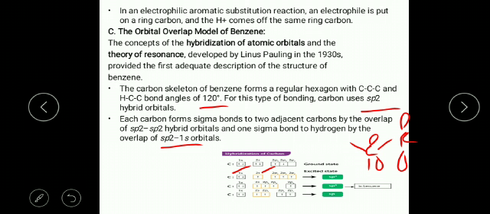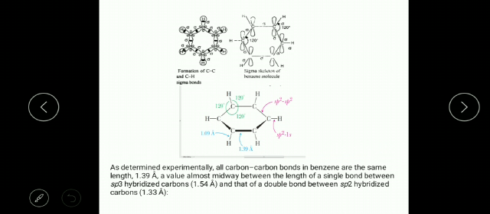So in benzene sp2 hybridized orbitals are found. It means one s and two p orbitals are hybridized, which make 3 sigma bonds, two with carbon and one with hydrogen. But the remaining unhybridized p orbital has a perpendicular structure, and it makes sideways overlapping to form the pi bond, and it contains the pi electrons. You can see the structure of benzene.